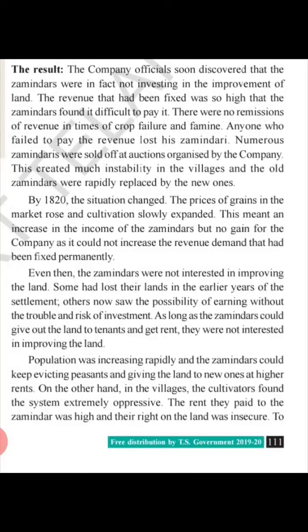Even when they collected revenue, the amount decided by the British government was less, and they used to collect more. And at the time of crop failure or famines, they were not giving any remission. No facilities were given. They had to pay the revenue to the government. So the peasants were unable to pay the fixed amount of money to the East India Company.